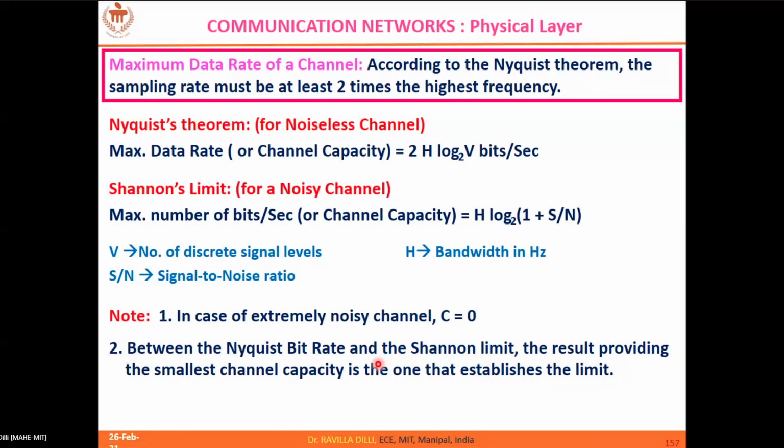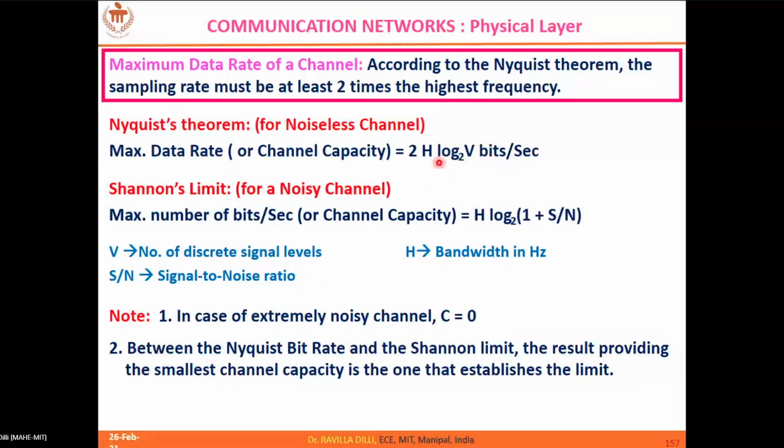This is very important. We'll look into this aspect within numericals. If I give you the parameters, like the number of discrete signal levels, the bandwidth, and the SNR, and then ask what the channel capacity is, how do you decide whether to go with the Nyquist theorem or Shannon's limit, because the data is given for both? Say I tell you it's a binary signal. Binary signal means it has 2 levels, so 2 voltage levels.